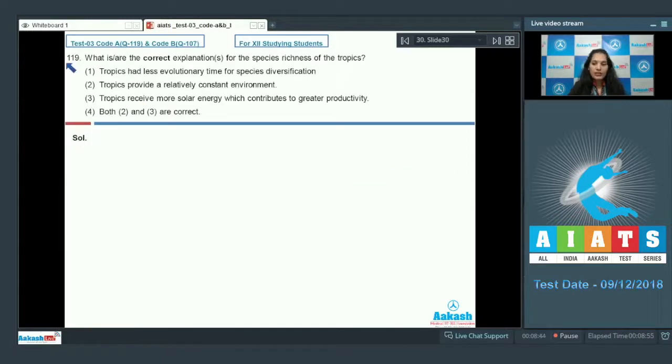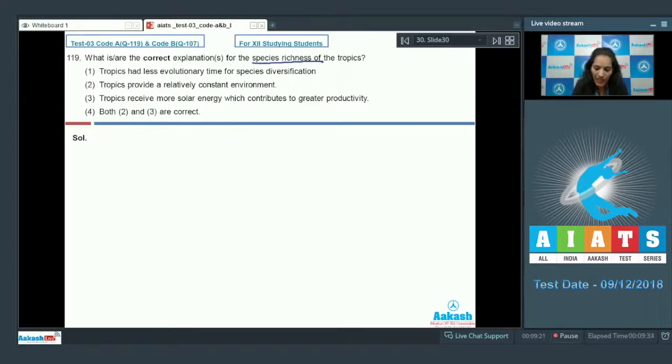Question number 119. What are the correct explanations for the species richness of the tropics? First option, tropics had less evolutionary time for species diversification. Second, tropics provide a relatively constant environment. Third, tropics receive more solar energy, which contributes to greater productivity. Fourth, both 2 and 3 are correct. You have to choose the correct explanation for the species richness of the tropics.